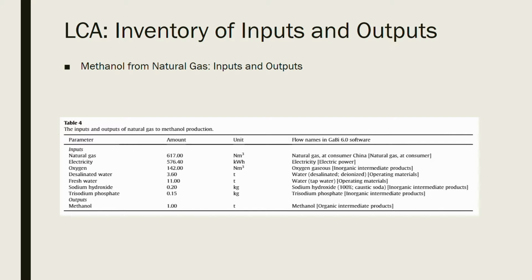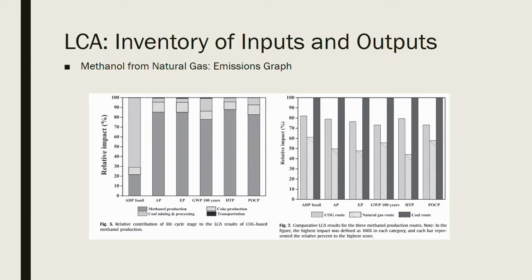Here's the table of all input and output materials for methanol production. This was used to find the impact factors from the GaBi 6 software. From this database, it is possible to find the total impact factors of the entire process. Once all the total impact factors were found, they were graphed and compared to other processes such as methanol production from coal. The breakdown of where the majority of the emissions come from can be seen in the first figure, and a comparison of the process to other processes can be found in the second figure. From this comparison, we can see that the natural gas route releases the fewest emissions of the three processes compared.